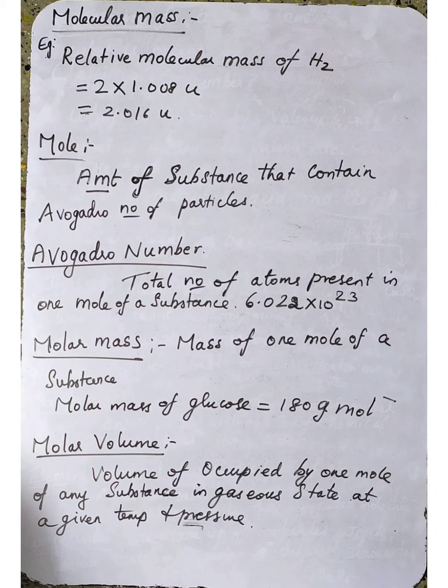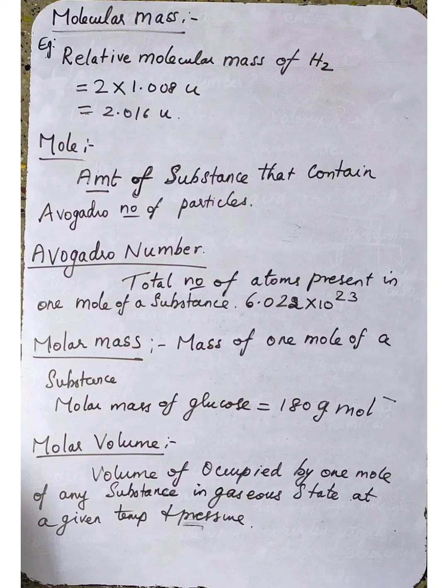So mole is defined as the amount of the substance which contains as many specified elementary particles as there are atoms in 12 gram of carbon 12 isotope. The elementary particles may be molecules, atoms, ions, electrons or any other particles.